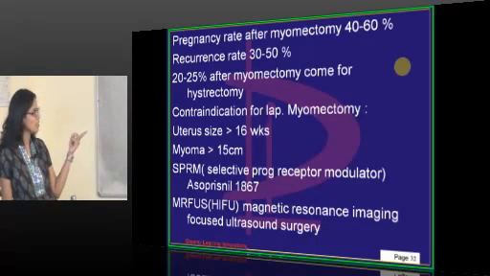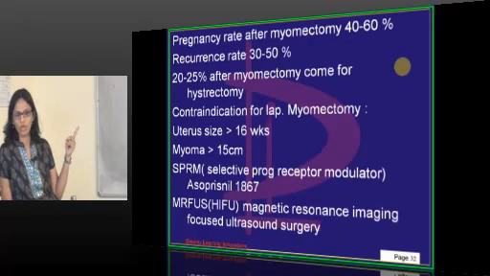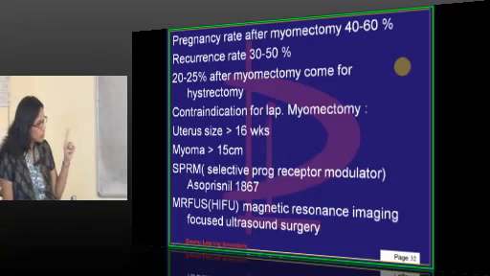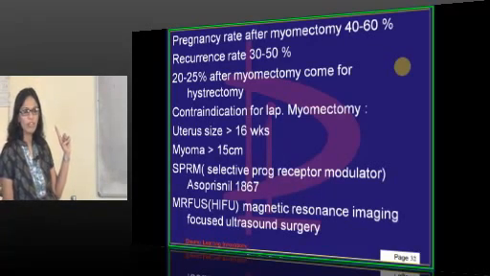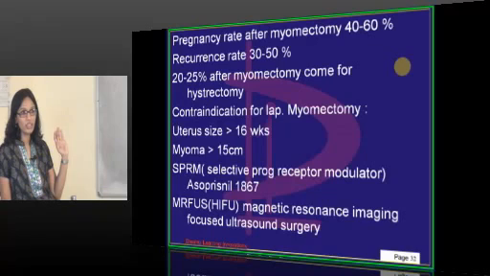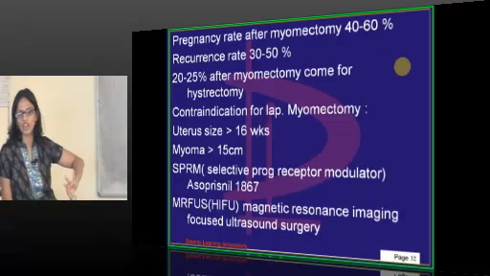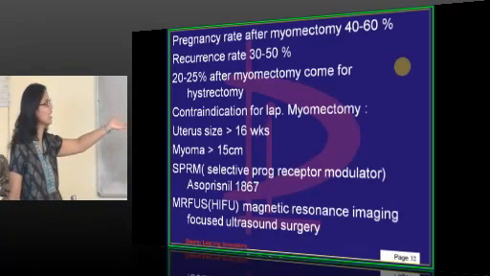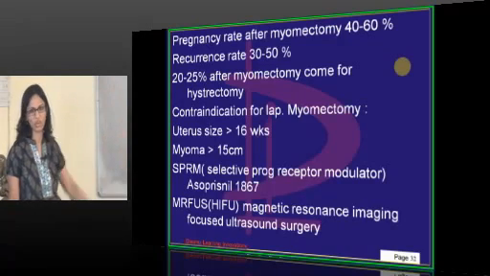Then I told you about ulipristal, which is a selective progesterone receptor modulator. Okay, that is a drug. And why have I written 1867? What is mifepristone's other name? RU486. What is that RU486? The company which manufactured mifepristone, that was their drug number, the 486th drug which they manufactured. That's why the name was RU486. So this is something like that only. 1867 is the name of the drug that they have given.